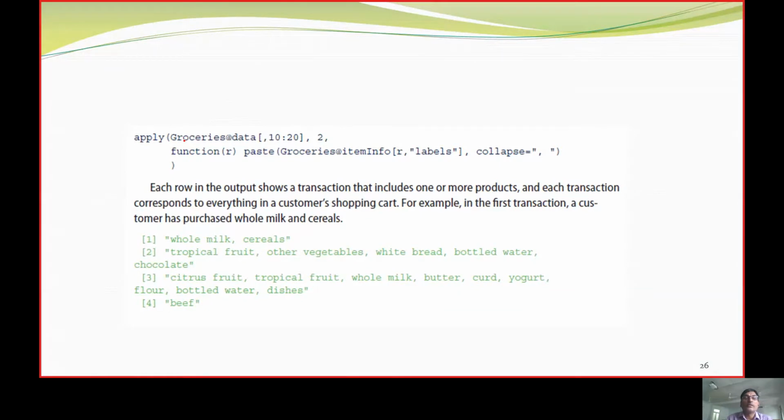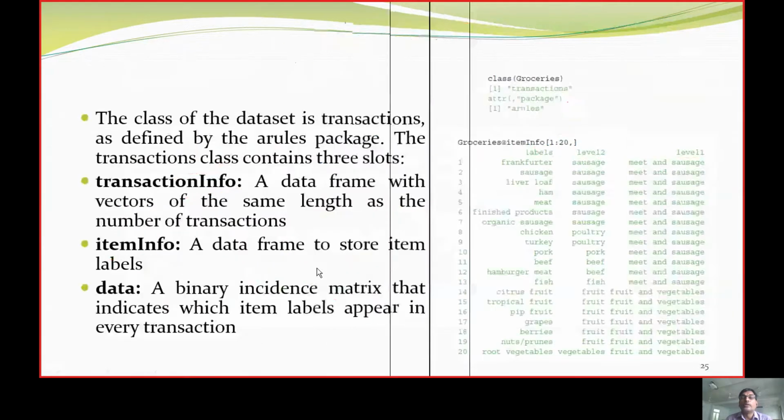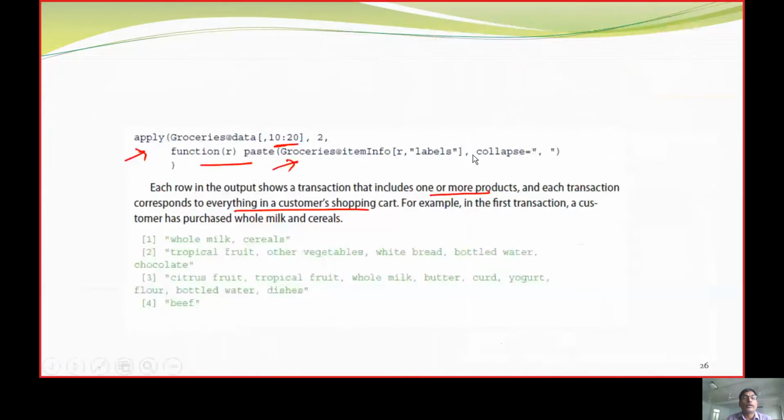In this apply function, we are going to take one or more shopping carts. We apply on these 10 to 20 rows, and we include the previous item information, that is the data frame to store the data labels. Whatever labels are there, we are going to produce holistically at this point of time.